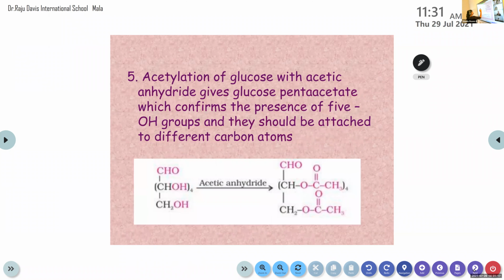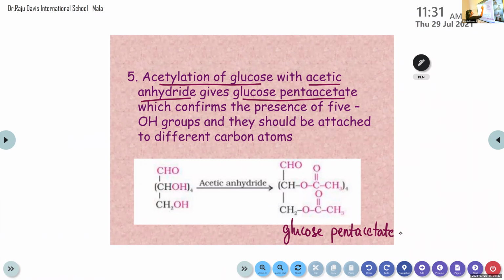Fifth step. Acetylation of glucose with acetic anhydride. So the reagent used here is acetic anhydride. It gives glucose pentaacetate. This one is known as glucose pentaacetate. This chemical reaction you have to learn, okay?